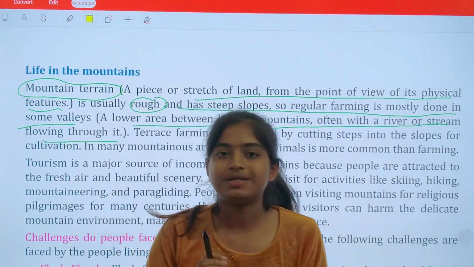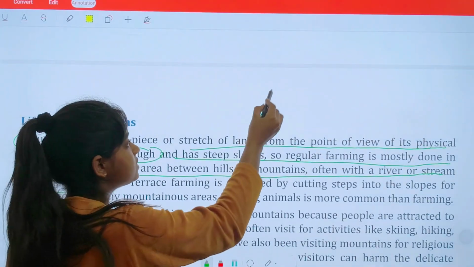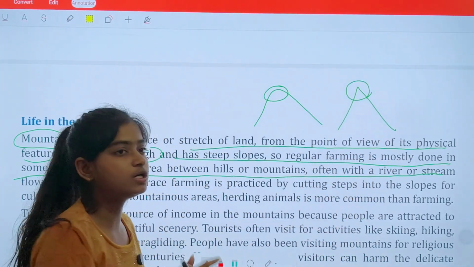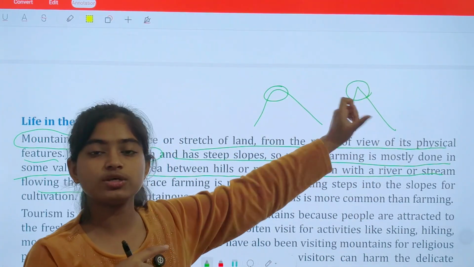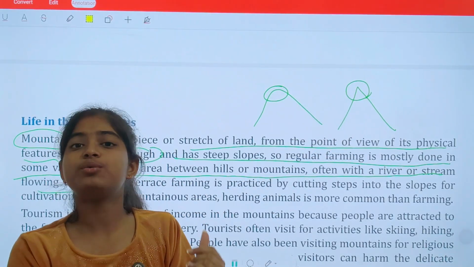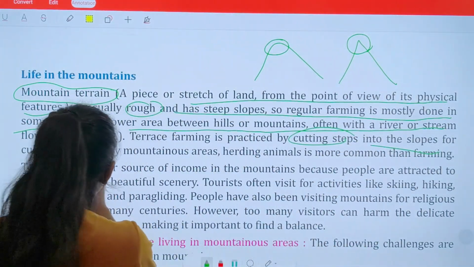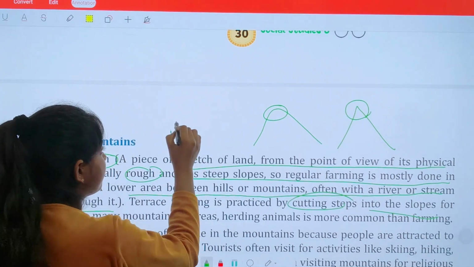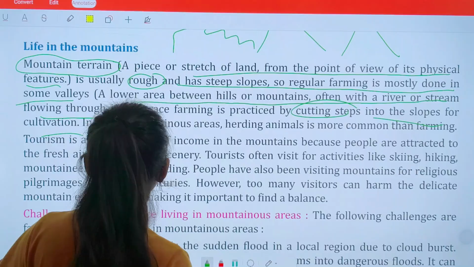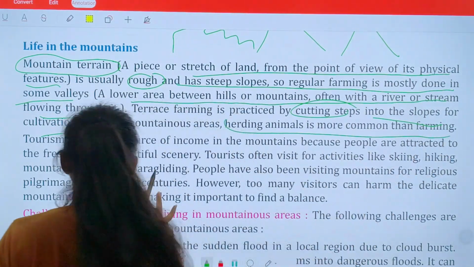You need to understand that it is not possible to do farming in the topmost areas. For example, some mountains have such a pointed top at the peak. Definitely it is not possible to do farming in such tip-like areas. So we do terrace farming. What does terrace farming basically mean? Terrace farming is done by cutting steps in the slopes for cultivation. For example, you have such steps, which help them do cultivation more easily. And it has several advantages also. For example, herding animals is more common than farming, and tourism.